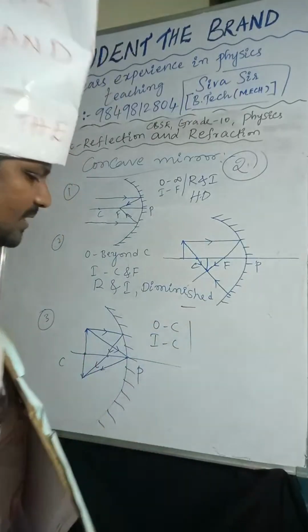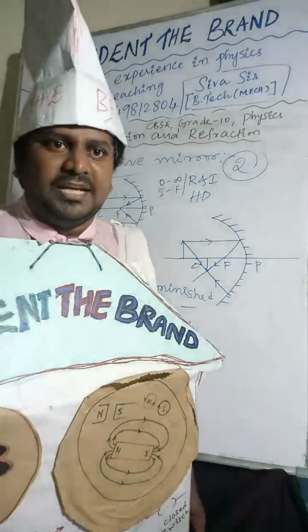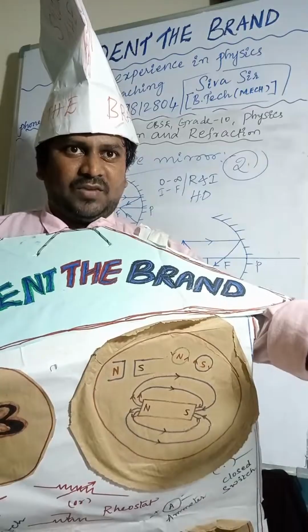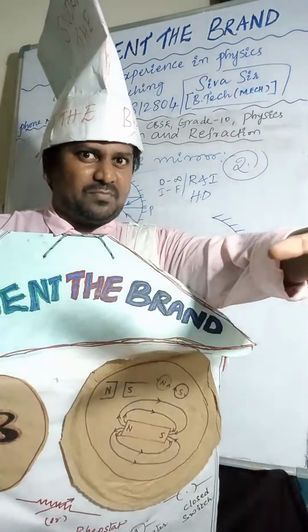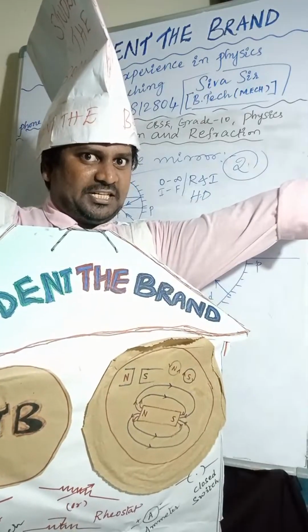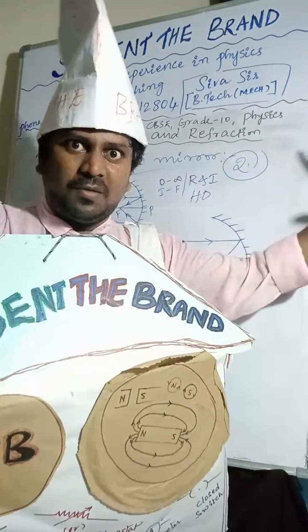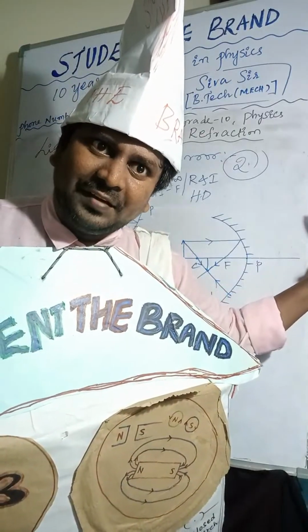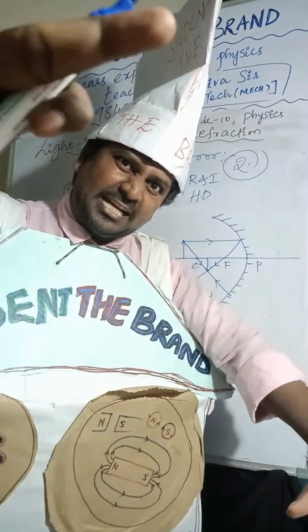What's the nature of the image? Real, inverted, and same size. Come on, the object is placed at C, the image will form at C only. What is the nature of the image?